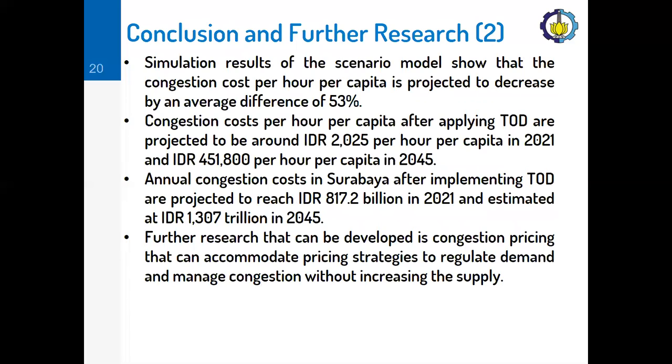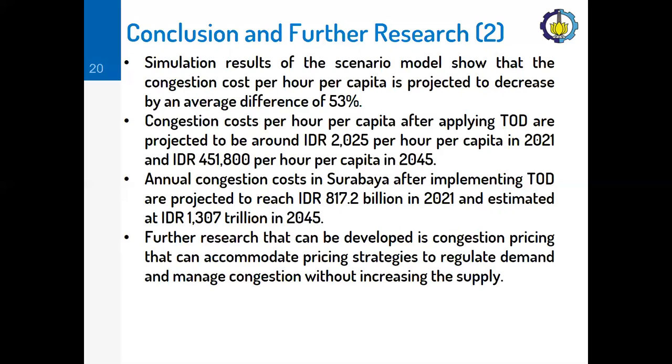Simulation result of the scenario model show that congestion cost per hour per capita is projected to decrease by an average difference of 53%. And congestion cost per hour per capita after applying TOD are projected to be around 2,025 rupiah per hour per capita in 2021 and estimated at 451,800 rupiah per hour per capita in 2045.